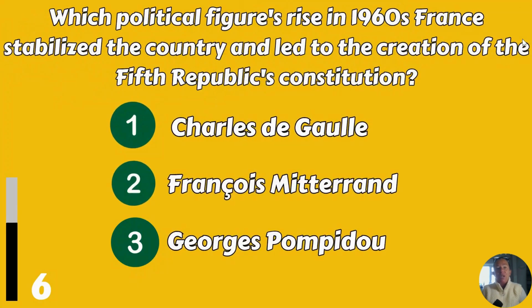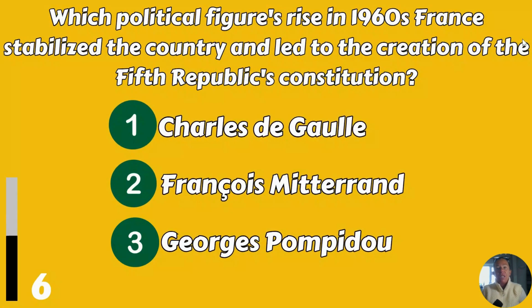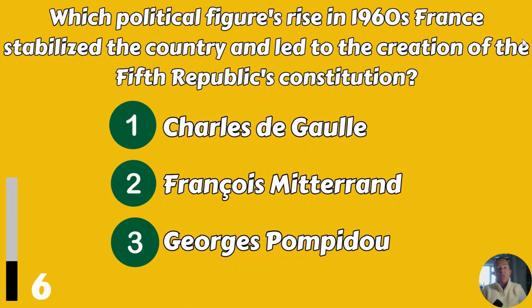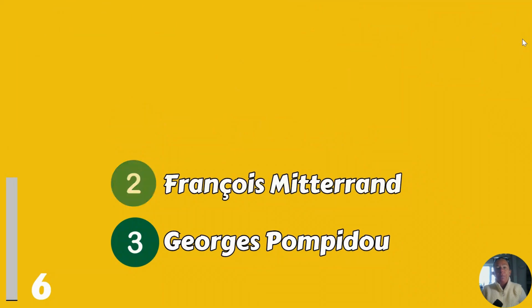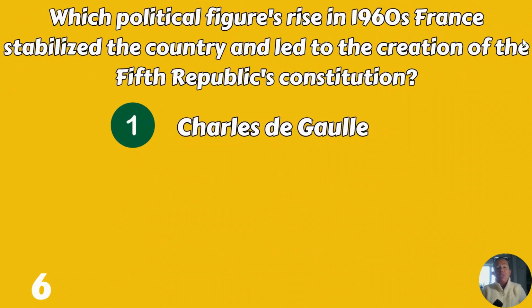Which political figure's rise in 1960s France stabilised the country and led to the creation of the Fifth Republic Constitution? Charles de Gaulle, François Mitterrand, or Georges Pompidou? Charles de Gaulle.